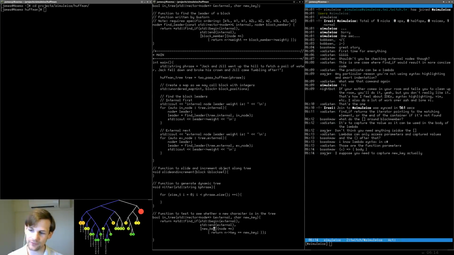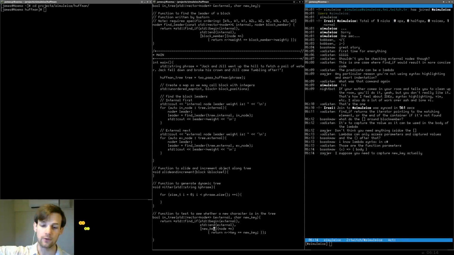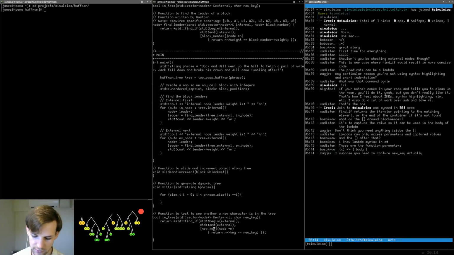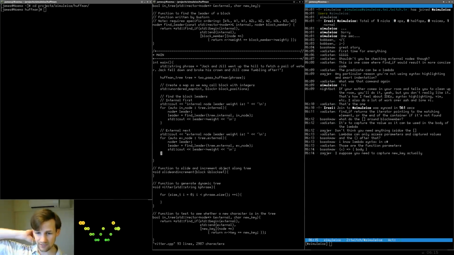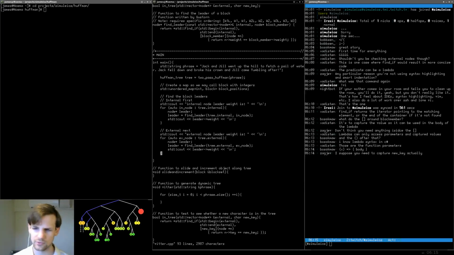So what I'm going to do now is I'm going to very quickly create, no. I know what I'm doing. We have this boolean in tree function. So let's write this. We already have all of our external and internal nodes, right, in some sort of vector. So let's just go through and check to see if a character that we know is in this particular encoded tree is in this particular encoded tree.